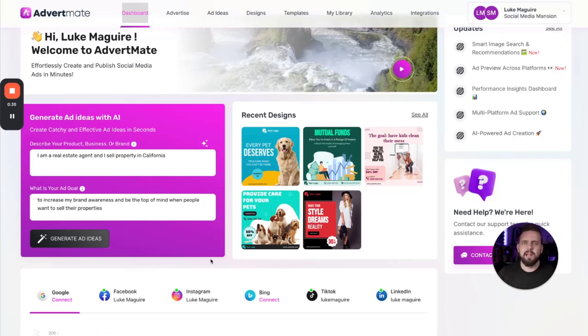That's what AdvertMate is, part 1 of AdvertMate. Part 2 is the real kicker. It's our AI advisor that we've called it. So we built an AI model that takes people that are brand new at paid ads and helps them create the right type of ad, writing the right ad copy, choosing the right audience for the right platforms, and launching them all on complete autopilot without them even having to do anything themselves if they didn't want to.